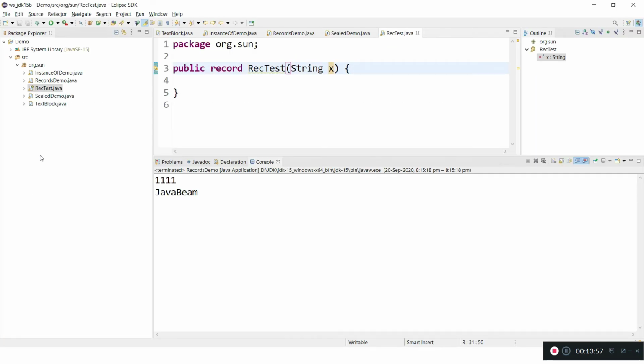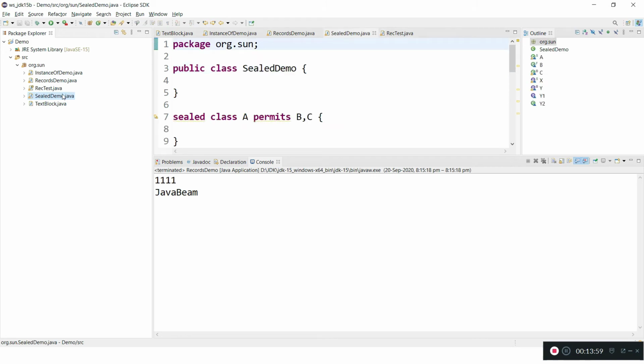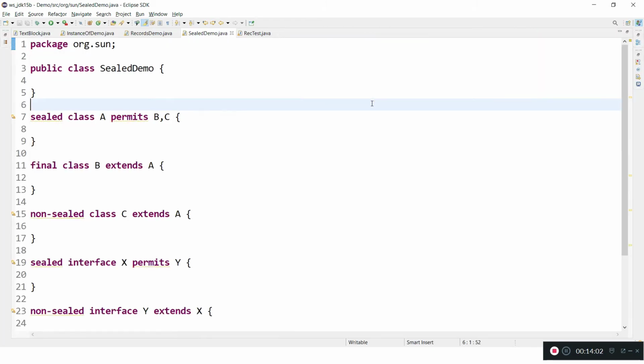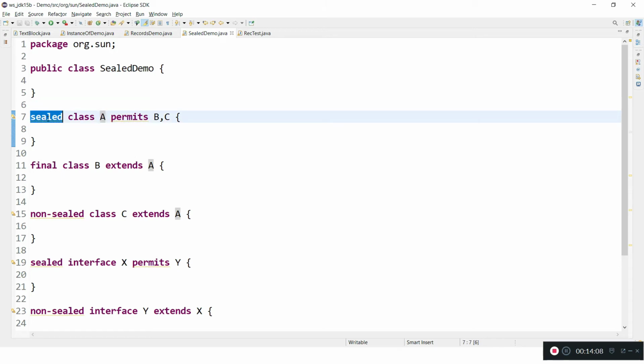So this is the sealed classes. Let's say I have a class A, and I am declaring it as a sealed class, so I have to use the keyword sealed. This is a new keyword you have to remember.